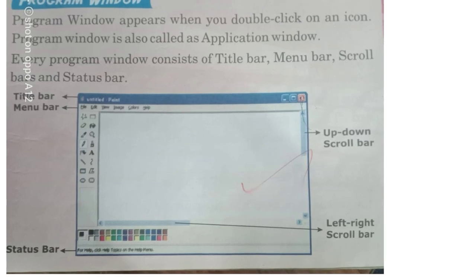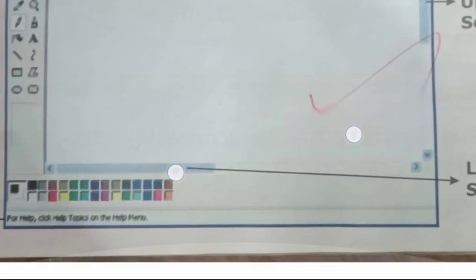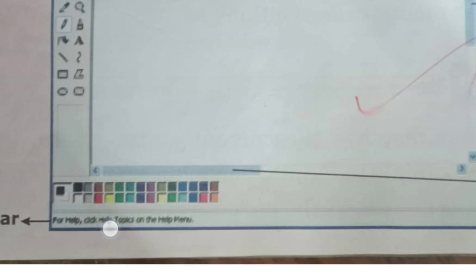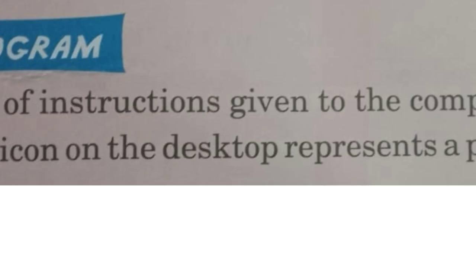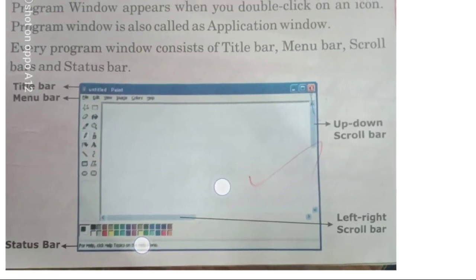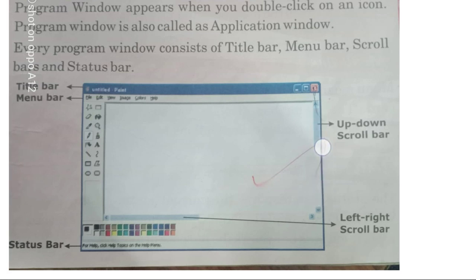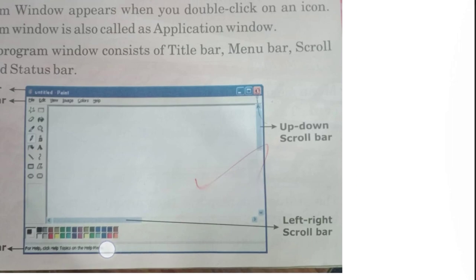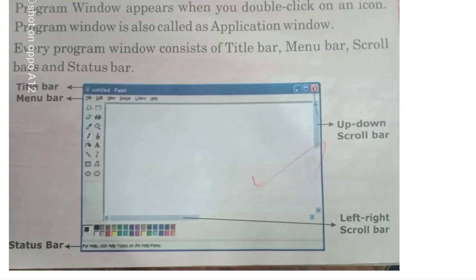And the status bar. What is the status bar? You can see here at the bottom, there is a bar. It shows help, like: for help, click help topic on the help menu. This is called the status bar. So these are all the bars. The blue one is called the title bar, the menus are the menu bar, the scroll up and scroll down button is the scroll bar, and the status bar is at the bottom. These are all the bars available on the window.